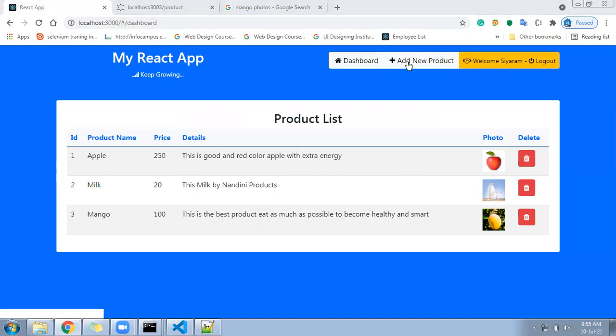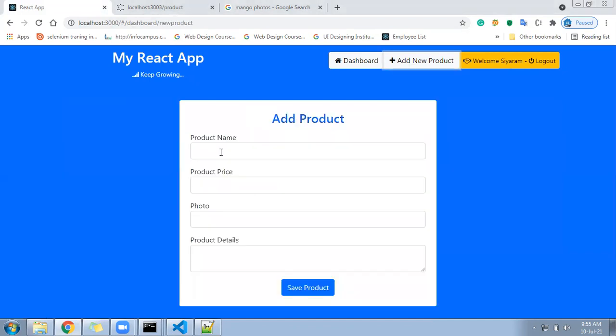Right, so hope you are able to add the product. I'll keep here name water milk. Next rice, 50 rupees, photo of the rice.